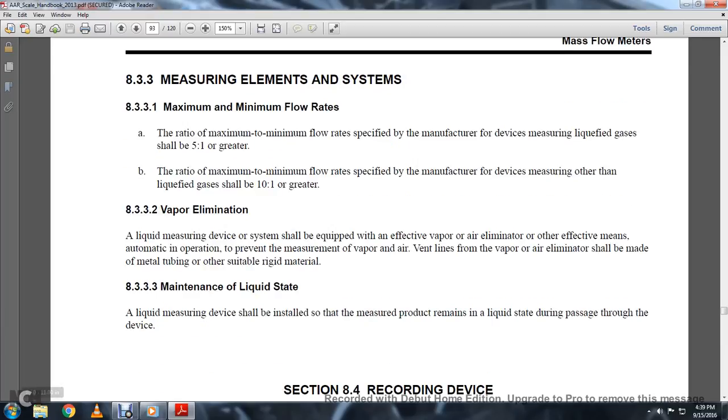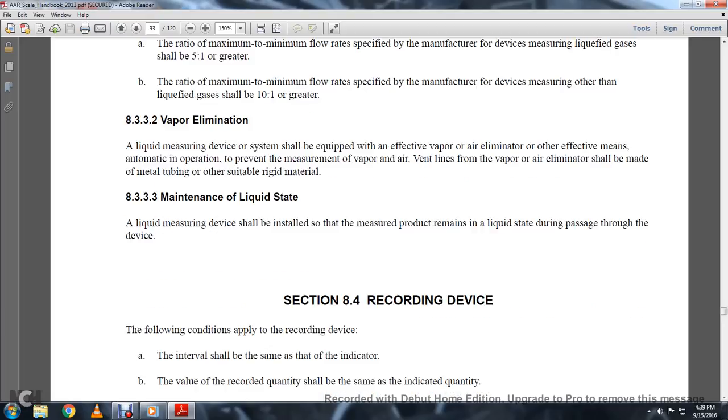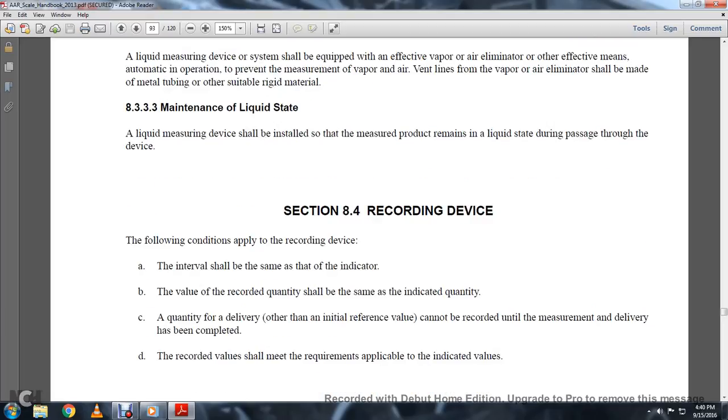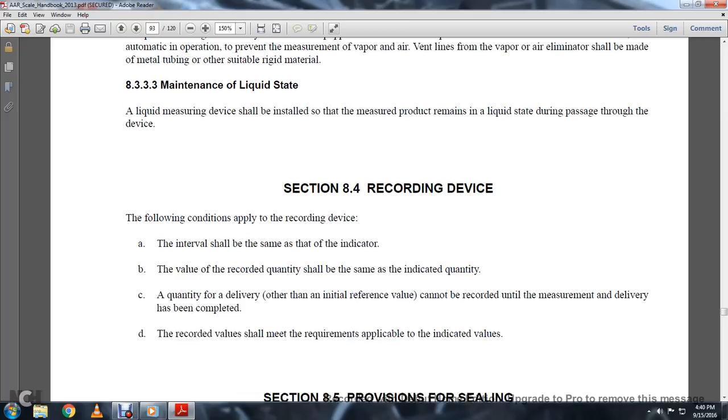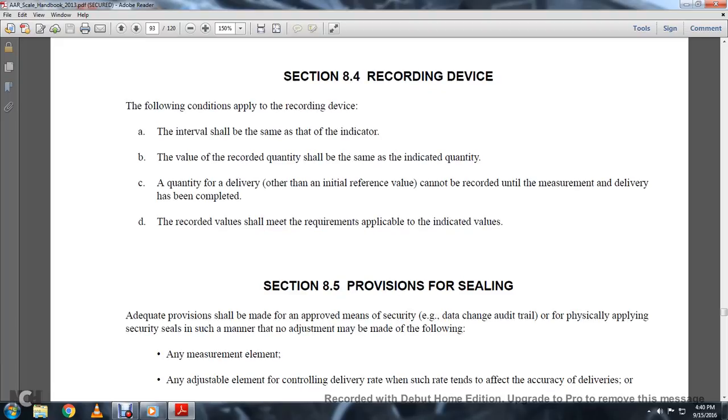8.3.3.3 maintenance of liquid state. A liquid measuring device shall be installed so that the measured product remains in the liquid state during the pressure through the device. 8.4 recording device. The following conditions apply to the recording device. Intervals should be the same as the indicated values. The record of the quantity shall be the same as the indicated quantity. The quantity of delivery other than the initial reference cannot be recorded until the delivery has been completed. The record shall meet the requirements applicable to the indicated values.